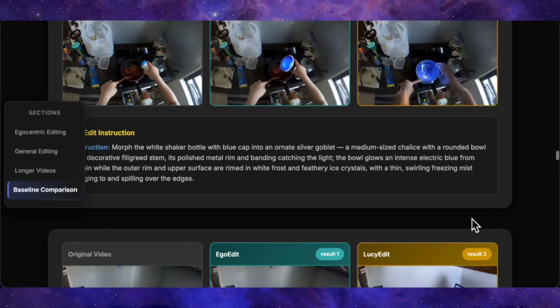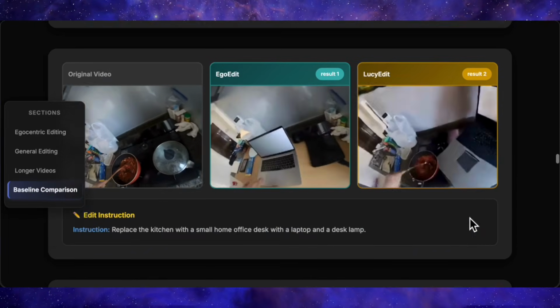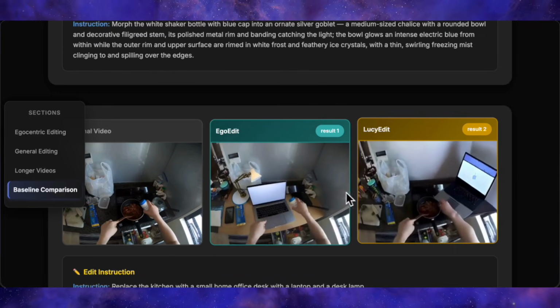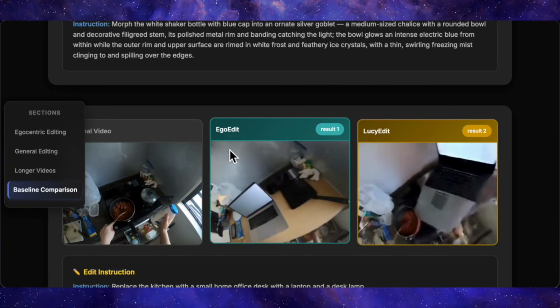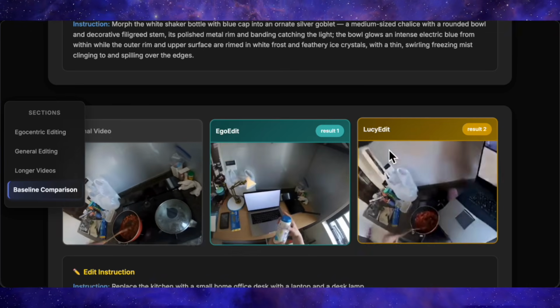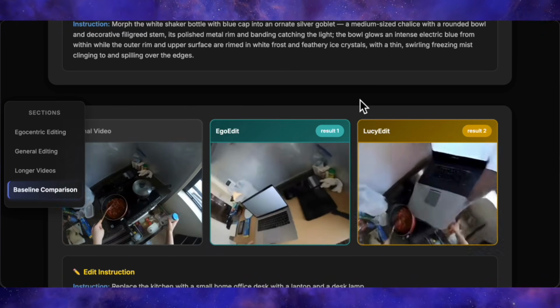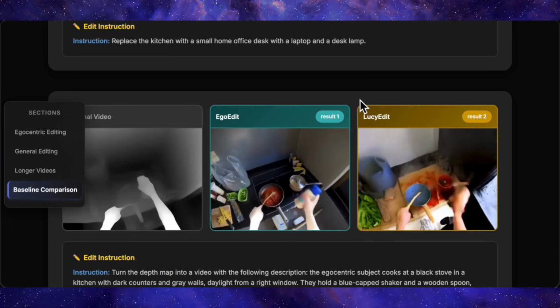They also directly compare EgoEdit visually to LucyEdit. Same input video on the left, EgoEdit's edited result in the middle, and LucyEdit's result on the right. In those side-by-sides, EgoEdit's outputs look much closer to the original video in terms of structure and temporal consistency, while still following the text instruction more faithfully, whereas LucyEdit often looks less aligned or less stable over time.